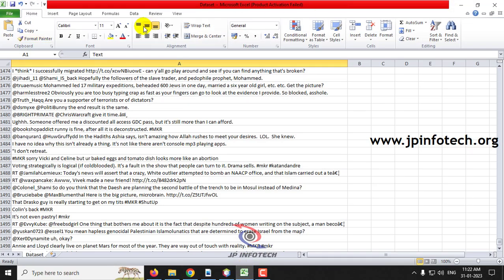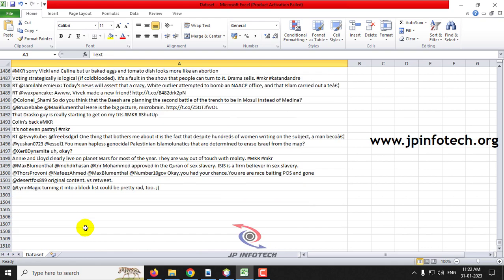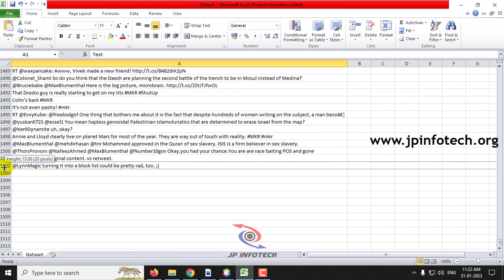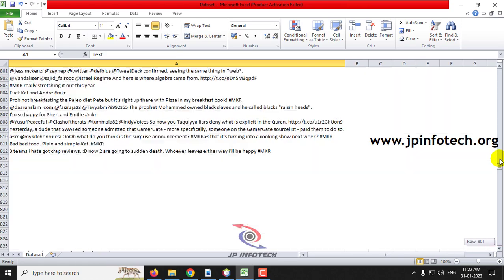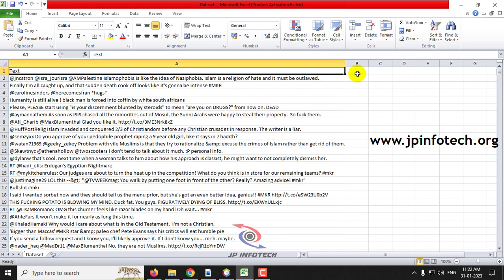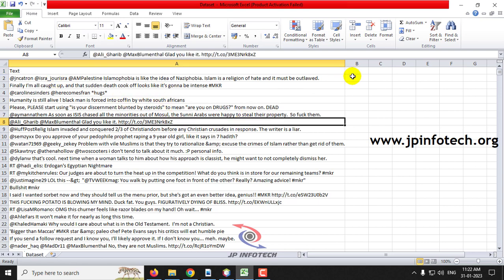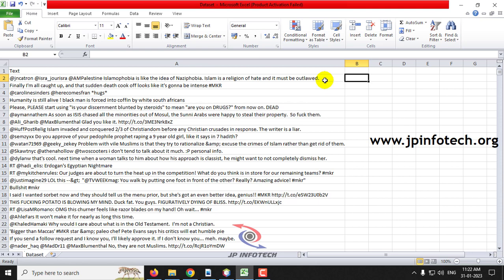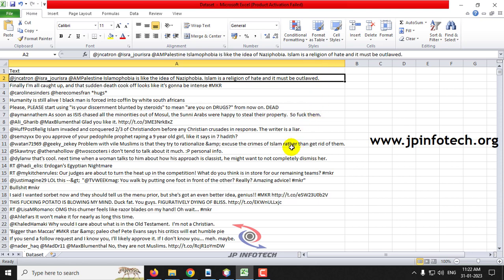So here you can see this is the data set that we have used, which consists of around 1500 records, and you can see there is no label in this. Only the tweets that were made are given here, the labels are not given. So we are going to create the labels. Based on the sentiment analysis, it is going to detect whether racist text is present or not.